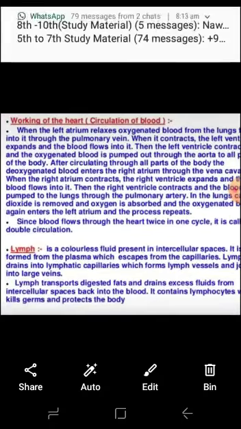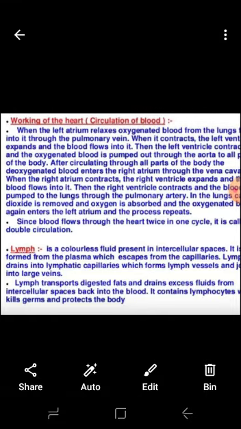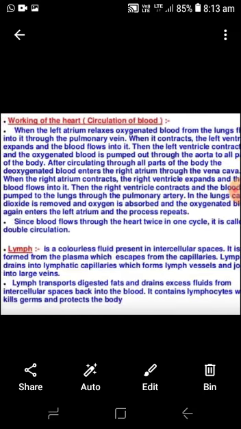Now we see the working of the heart. When the left auricle relaxes, the oxygenated blood from the lungs flows into the left auricle through the pulmonary vein. When it contracts, the left ventricle expands and the blood flows into the left ventricle. Then the left ventricle contracts and the oxygenated blood is pumped out through the aorta to all parts of our body. The blood is distributed to each and every part of our body.